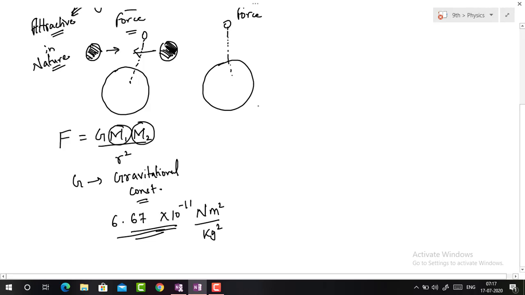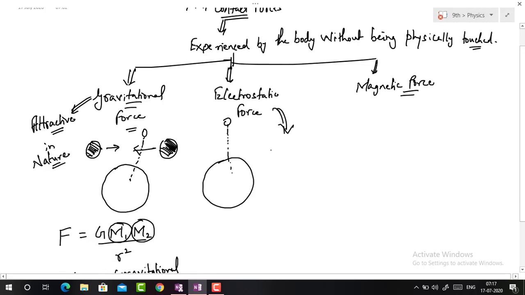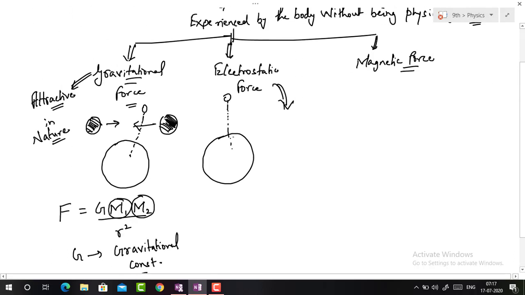Now what is the case of electrostatic force? It is the same thing, but the attraction is not due to masses; here the attraction is due to the presence of charges on the body. Suppose there are two different bodies. If one body is positively charged and the other is negatively charged, the two bodies will attract each other.